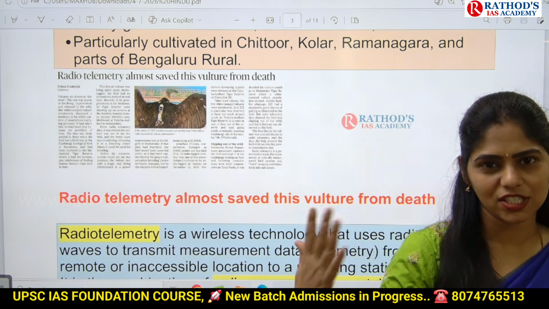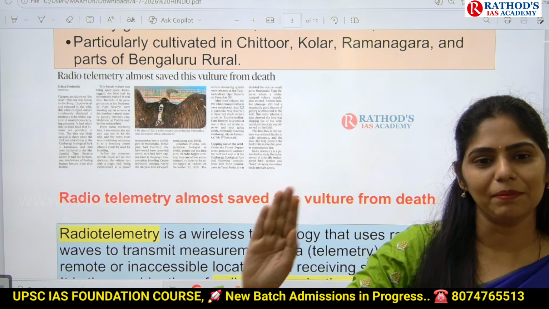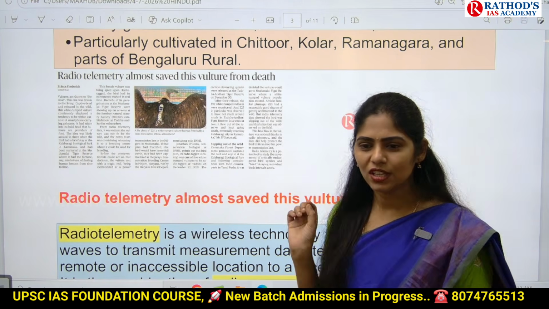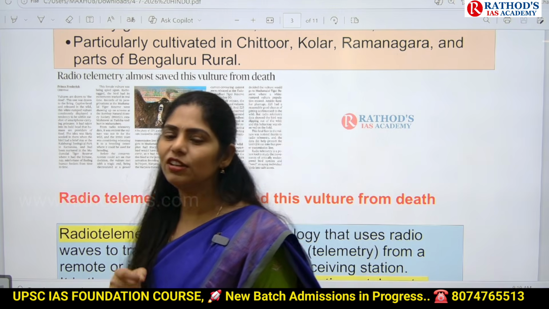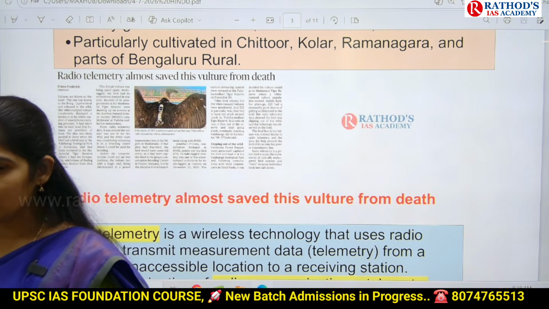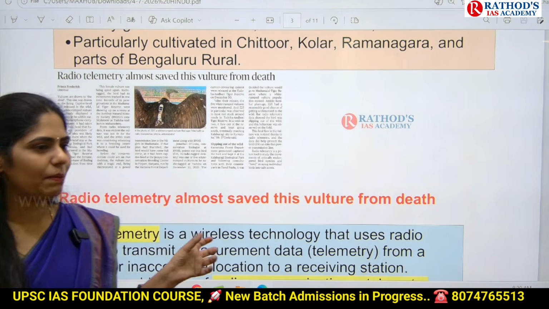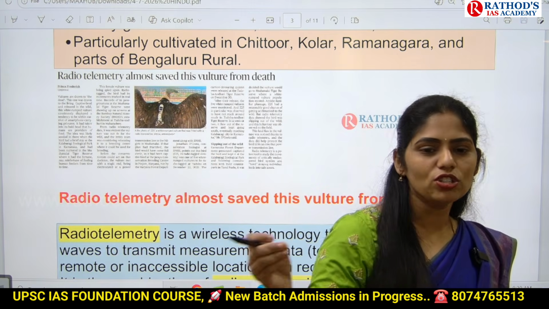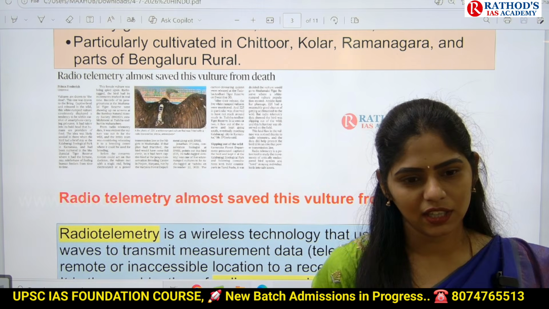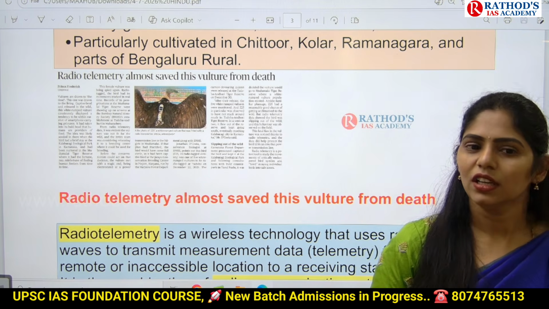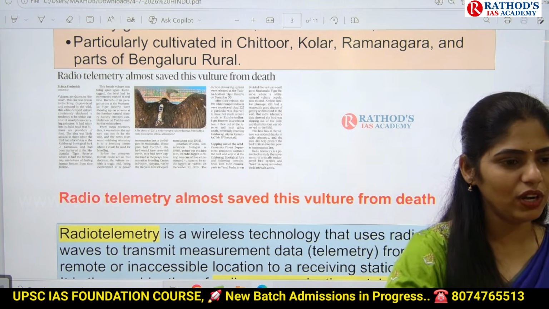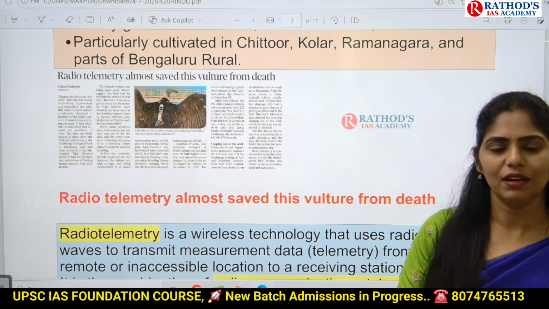Even if you have a complaint of extreme pain and you go to the doctor, they will give this diclofenac injection. It is very cheap and it is a very effective NSAID. Okay. So what is happening here is, in veterinary animals, because of the giving of diclofenac, if that animal dies, they leave that body, and the vultures will come and feed on that dead body.